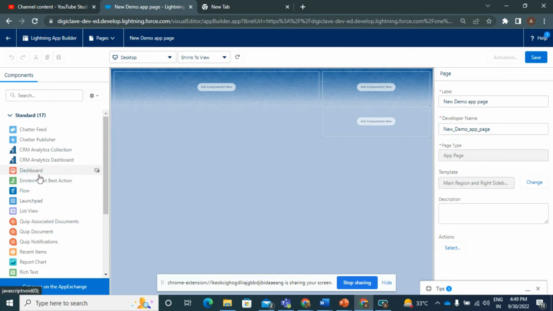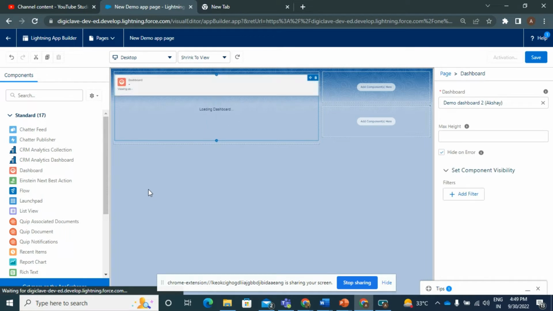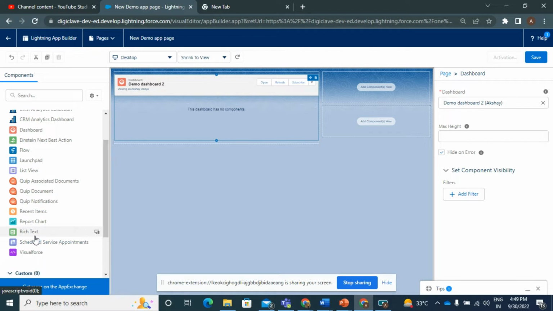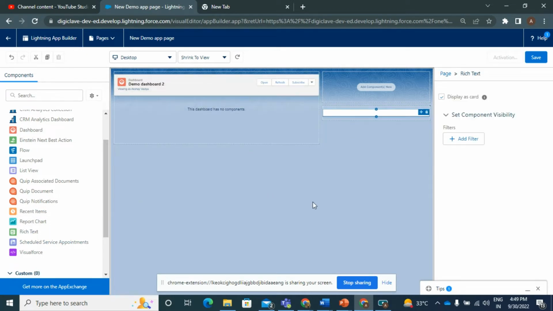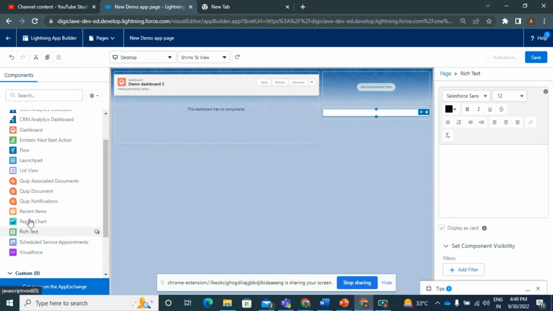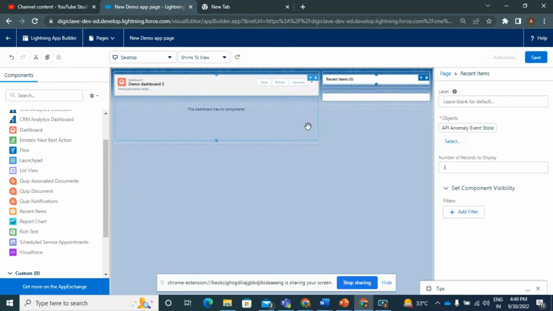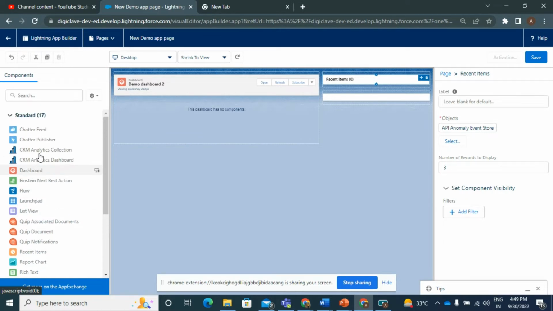So from here I select dashboards, rich text, and recent item, chatter feed.